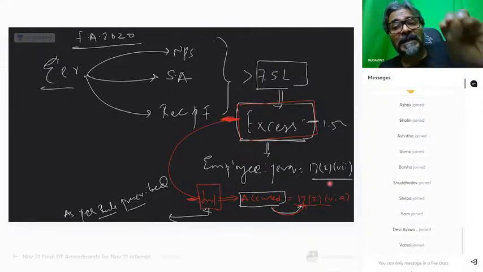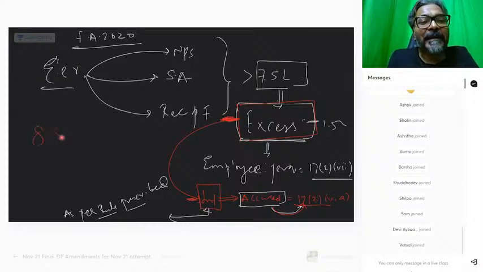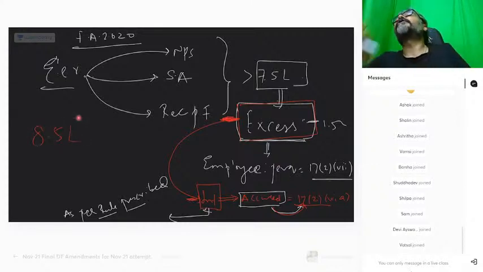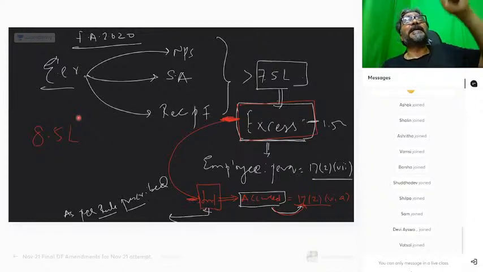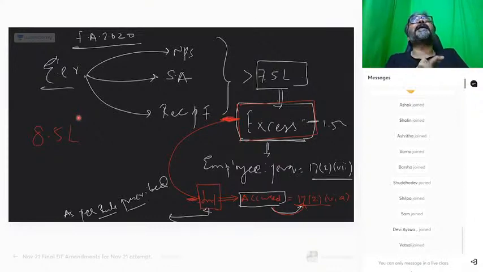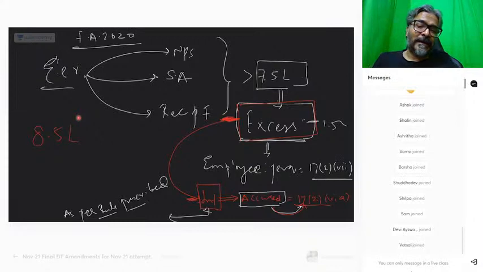That is the reason why, students, I'm telling you, they are going to complicate the things and they will say that 8.5 lakhs has been contributed by the employer. So आपको क्या बोलना है? That fine. If it is 8.5 lakhs, then in that case, your answer would be like this. Step number 1, how much is taxable under section 17(2)(7), students? बताओ जल्दी से, how much will be taxable under section 17(2)(7)?